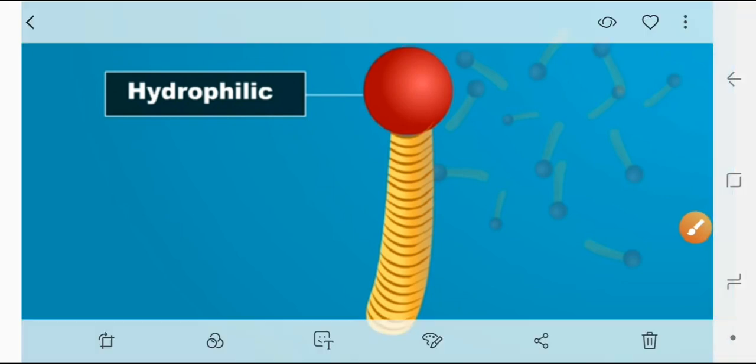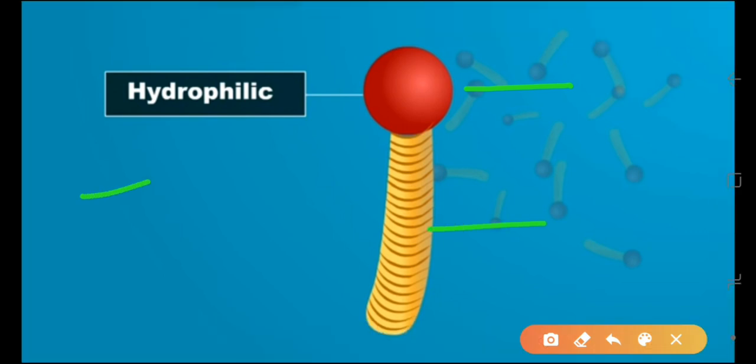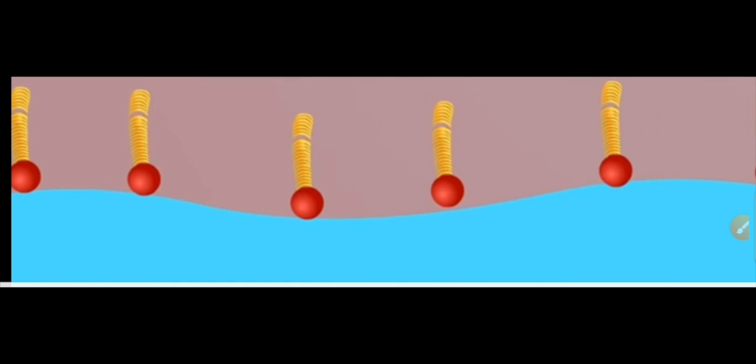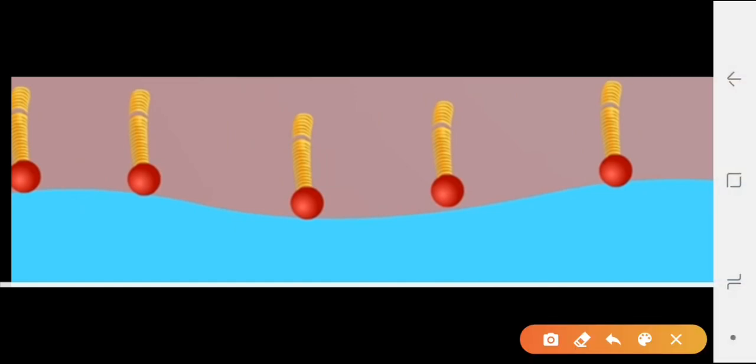Let me explain once again. This is the hydrophilic end, and here you can notice this is the hydrophobic end, which is made up of carbon chain. Now students, in this structure you can see these soap molecules are aligned with the water surface.